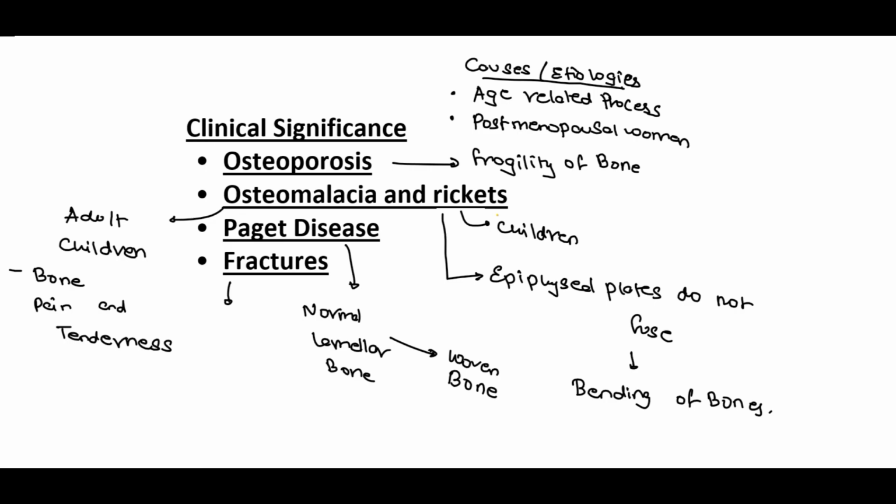So a fracture could be any partial or complete breakdown of bone, which could be caused either due to trauma or overuse, and could also be caused due to the diseases which we have discussed above and some other diseases that weaken the bone.